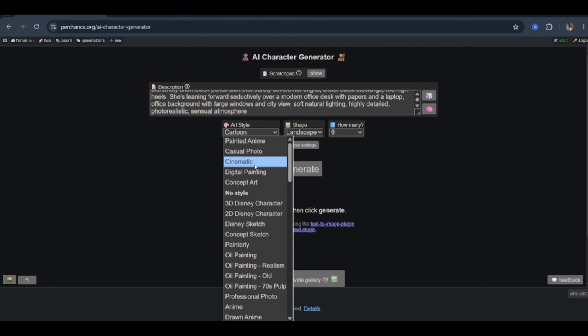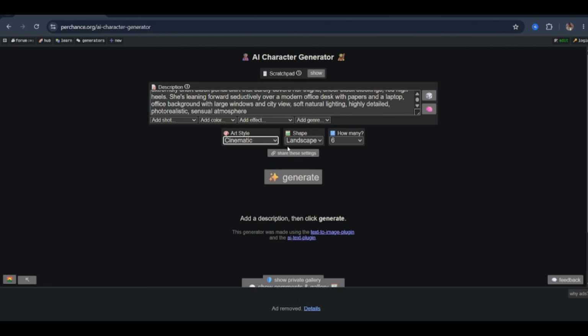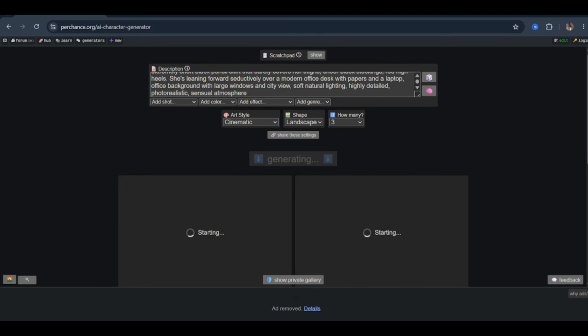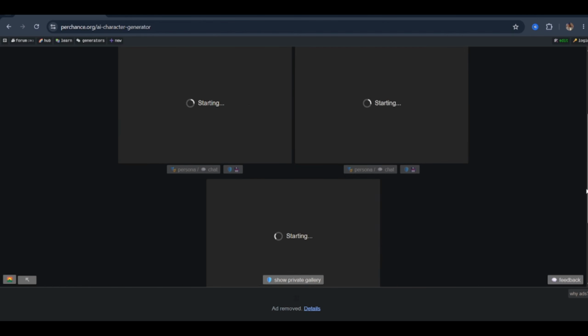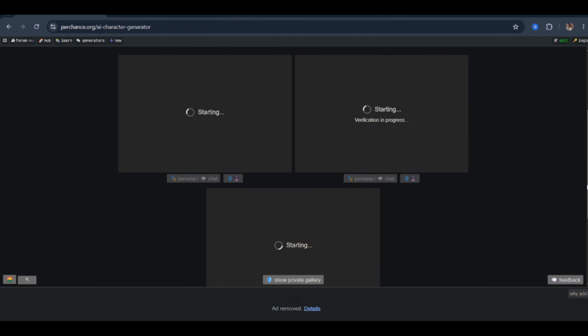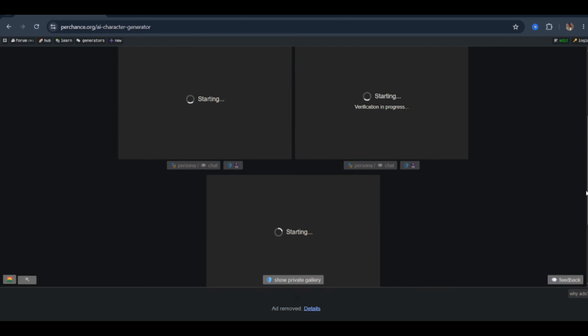Head over to your art style selector, and you'll see a full range of aesthetic modes available. For today's test, I'm going with cinematic and casual photo. These are the 2 modes that produce the most realistic, visually polished outputs on this platform. And for YouTube format content, realistic is almost always the move. Let's hit generate and see what Perchance delivers.